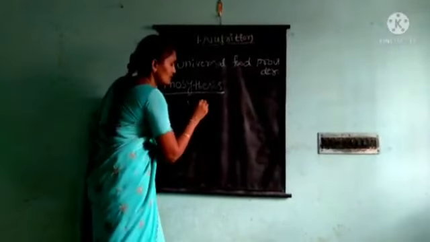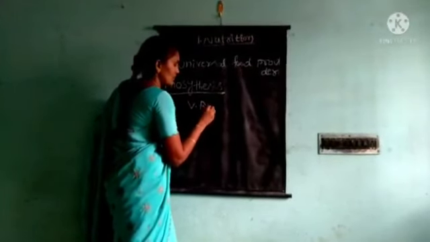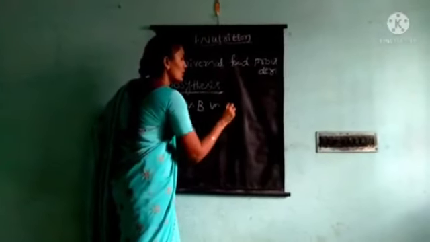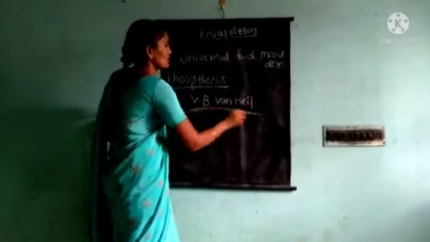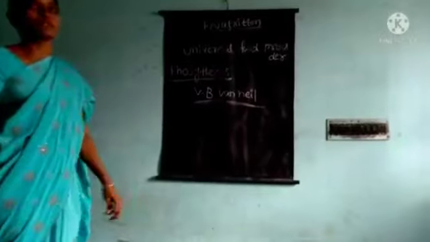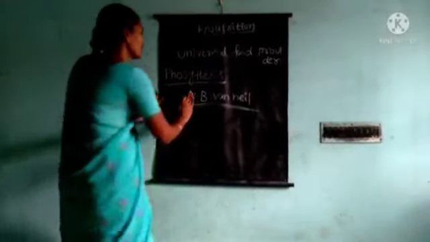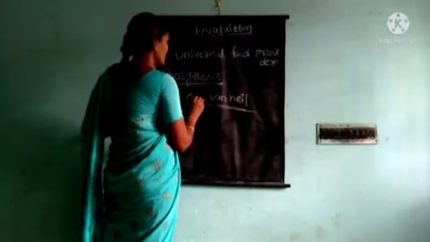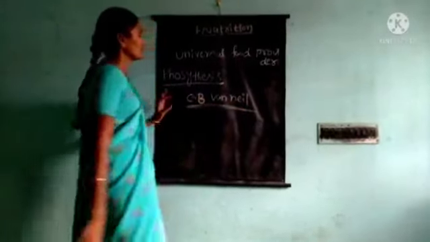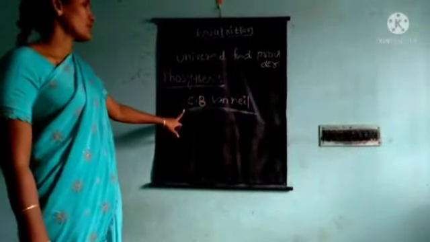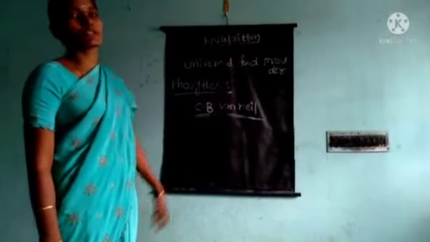Do you know, children? This person proposed the photosynthesis process equation.